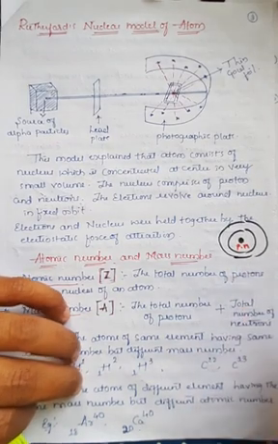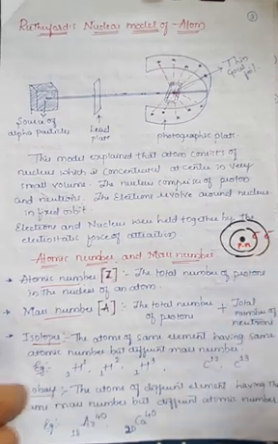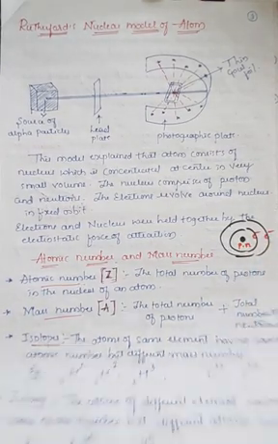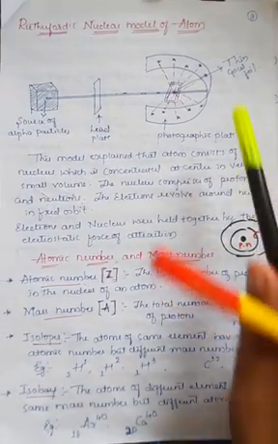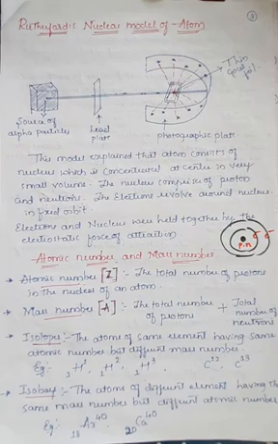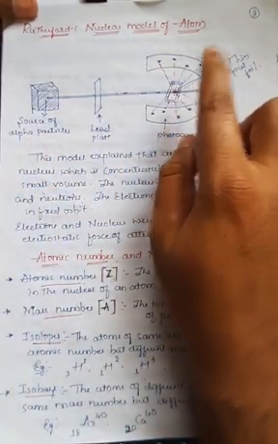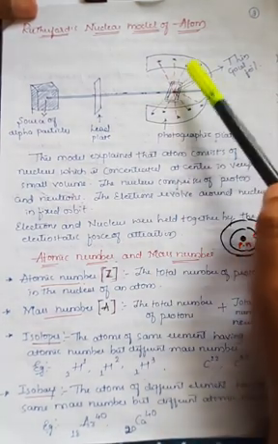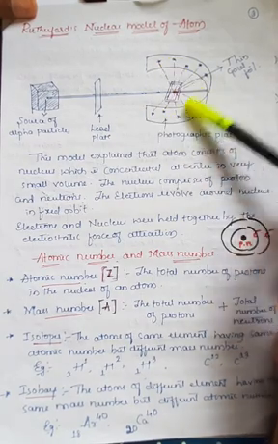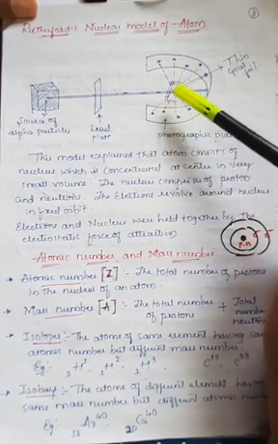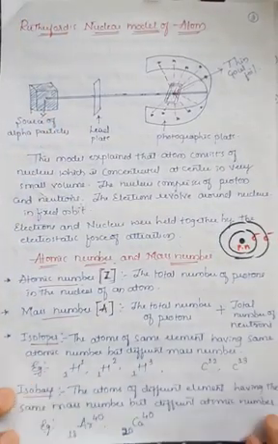This structure or arrangement was given with the help of the nuclear model of atom, which was given by the scientist called Rutherford, right? With the help of his experiment, according to Rutherford, whenever the alpha particle strikes on this gold foil, they can deflect, right? They can change the angle of these incoming radiations, which you can observe on the photographic plate. This atomic model was explained by Rutherford, therefore it is known as Rutherford's nuclear model of atom.